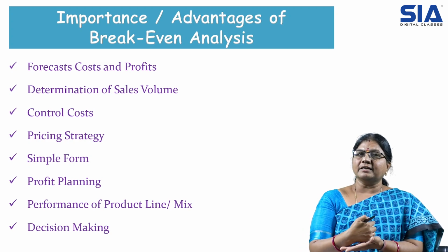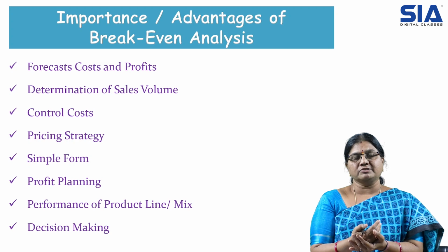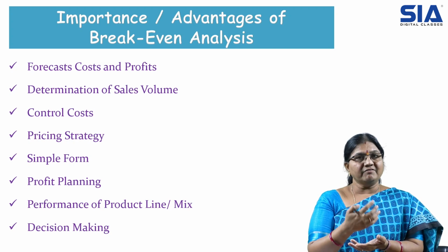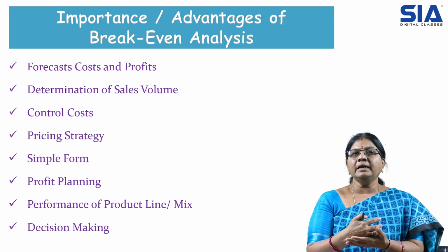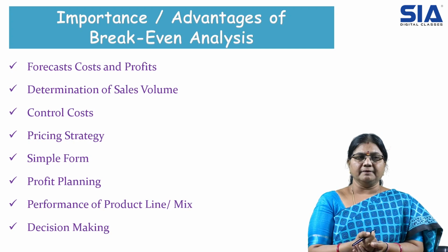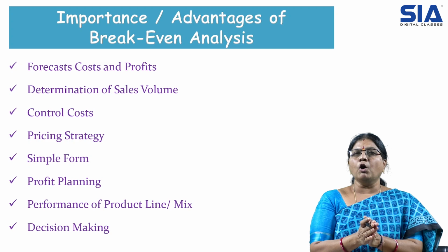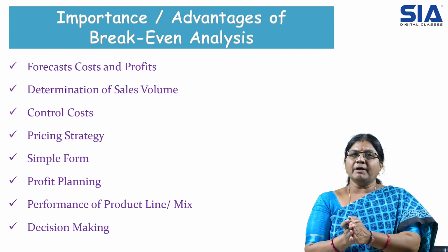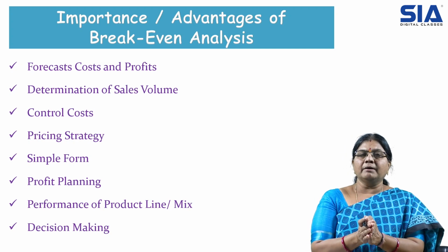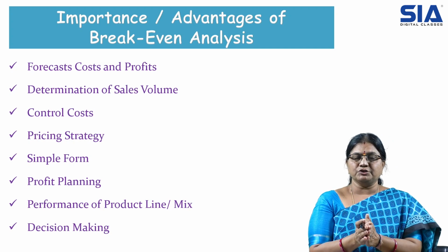So pricing strategy will always depend on the cost, how much cost of production is being incurred. So break-even analysis will help us in making a decision about the pricing. Then simple form. In break-even analysis, we also prepare charts from which we can understand very clearly, and it is very simple for representation with the help of the charts.